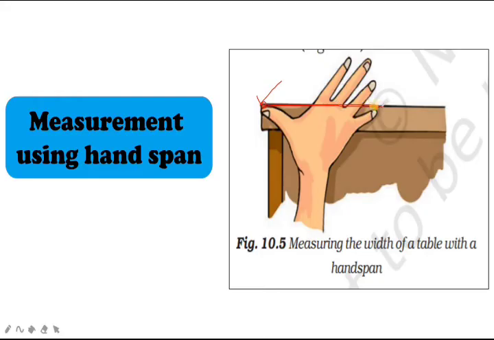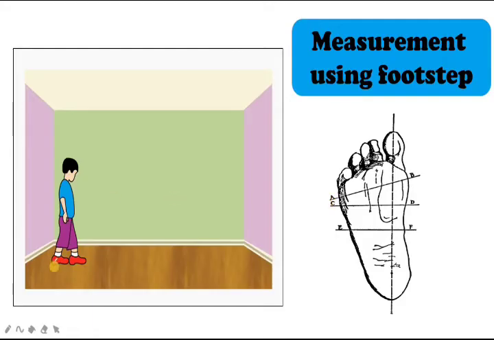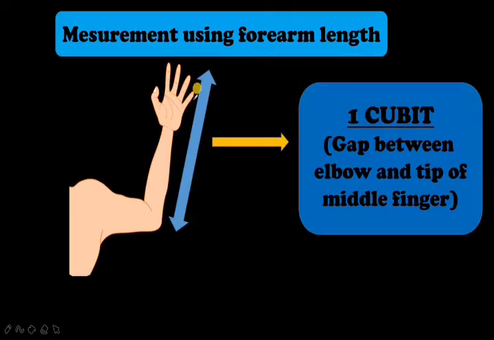In the last class, you did an activity, measuring the width of a table with a handspan. That time you got different lengths. So when you compared with your friends or your family, you got different measurements. Measurement using foot also will not be accurate when you calculate with different persons, right? So the foot also differs.